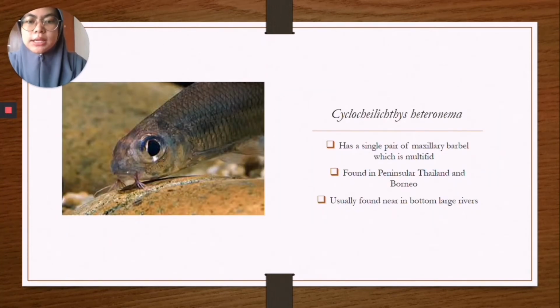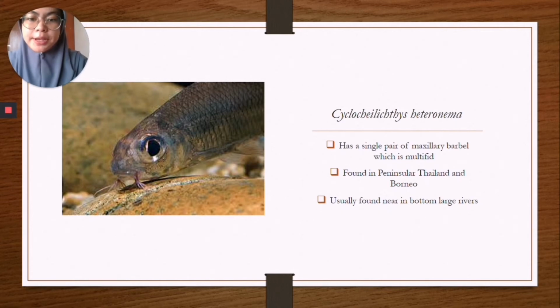And the last one is Cyclocheilichthys heteronema. Cyclocheilichthys heteronema is a species that has a single pair of maxillary barbel which is multiplied. This specimen is unique compared to other Peninsular Malaysia species of Cyclocheilichthys for having a shorter preanal length.